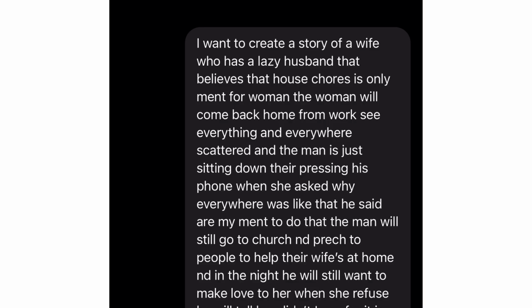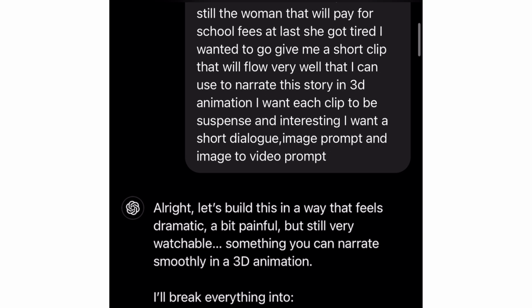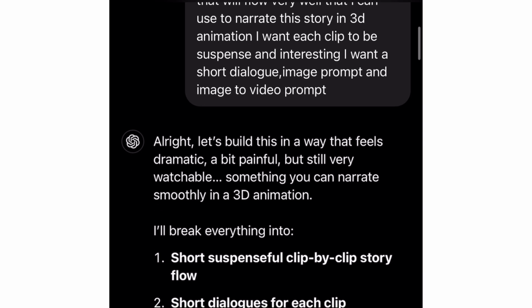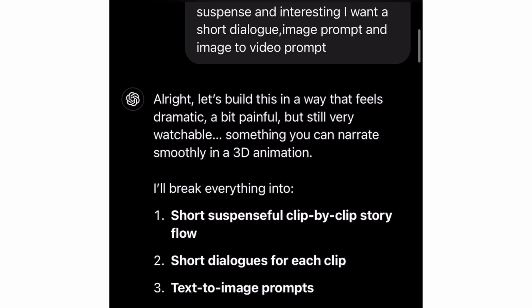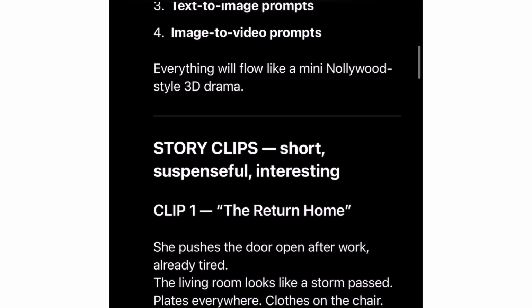But if you didn't have any idea, you can just go to ChatGPT or DeepSeek. But I always advise to have where you are going, like have it in mind that you want to create this type of story. Then you can just tell the story to ChatGPT anyhow using speech to text, and ChatGPT will give you the perfect prompt for it.